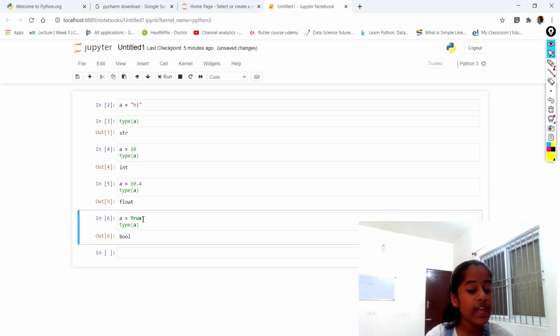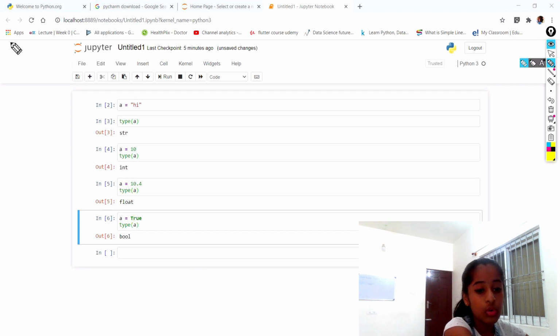What exactly is bool? When you say true or false, or 1 or 0, anything that has just two values, that is called a boolean. You guys might get the doubt: why is it called a boolean? It's not true and false, it's true or false. In Python we're just going to initialize it, and the computer is not going to say you can just put or false. That's absolutely fine. So we're just going to say true, and that is called a boolean. When we say true or false, 1 or 0, anything like that is called a boolean.